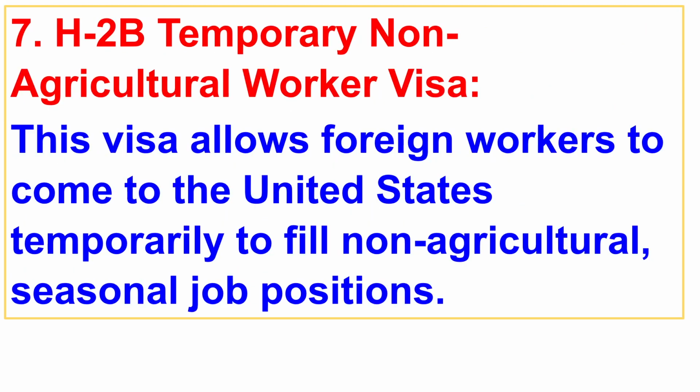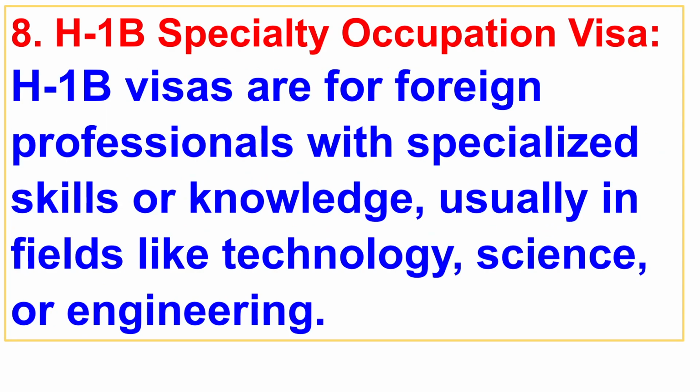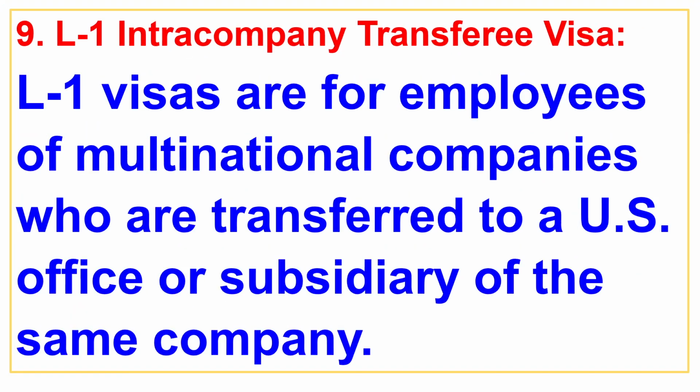7. H2B Temporary Non-Agricultural Worker Visa. This visa allows foreign workers to come to the United States temporarily to fill non-agricultural, seasonal job positions. 8. H-1B Specialty Occupation Visa. H-1B visas are for foreign professionals with specialized skills or knowledge, usually in fields like technology, science, or engineering. 9. L1 Intra-Company Transferee Visa. L1 visas are for employees of multinational companies who are transferred to a U.S. office or subsidiary of the same company.